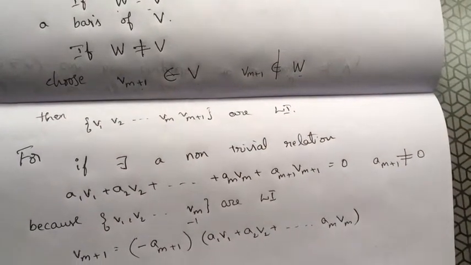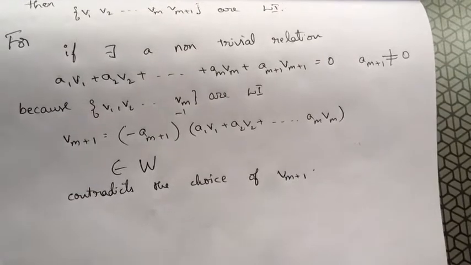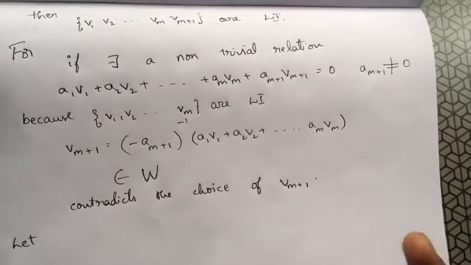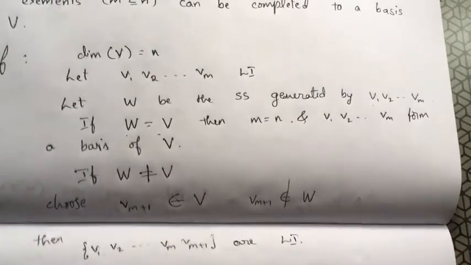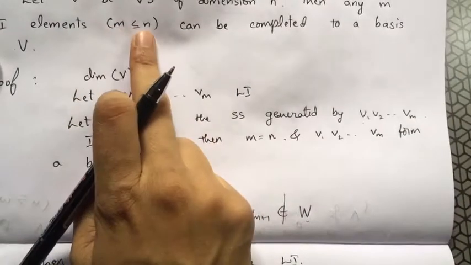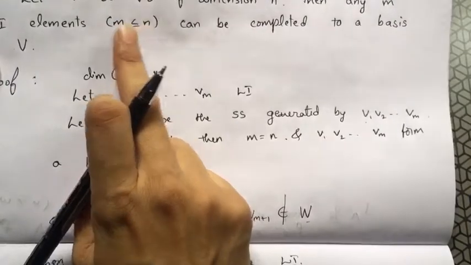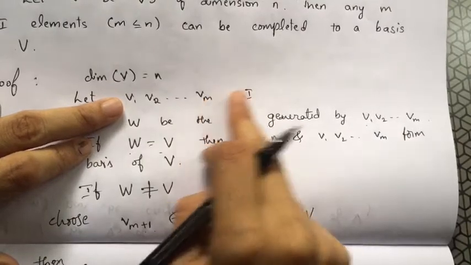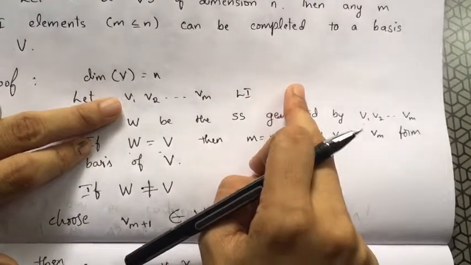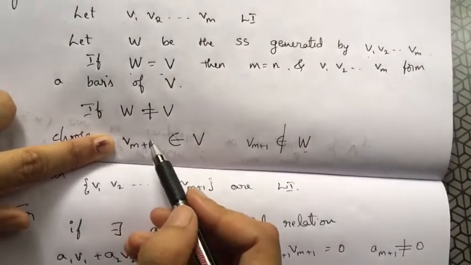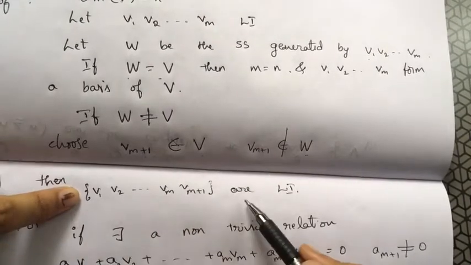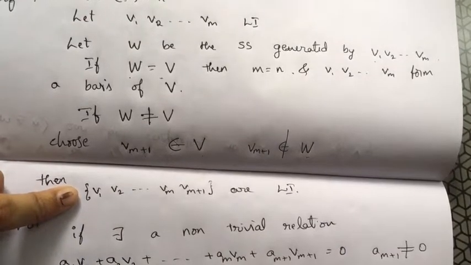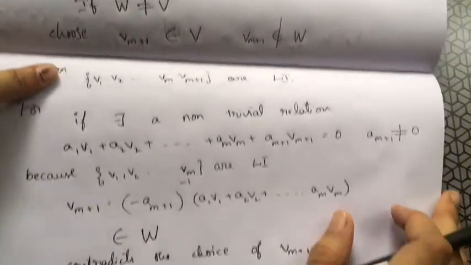So let us look at one more subspace. Why do I have to choose one more? Because see here, I know m is less than or equal to n. I have taken m linearly independent vectors now. Till n I have to take up and check each time. I have to take one more extra vector and check whether they become linearly independent or not. Once they become linearly independent, then I can say they form a basis.